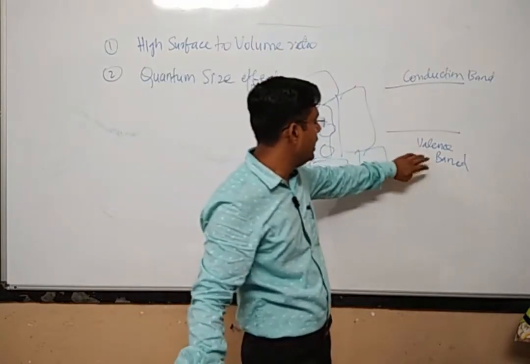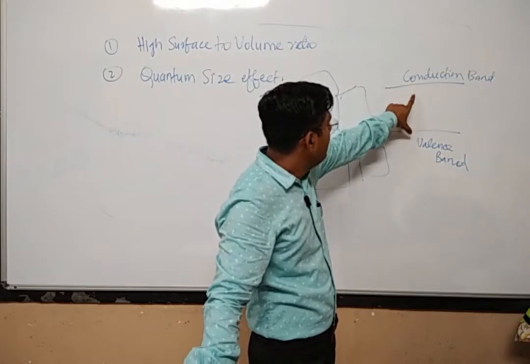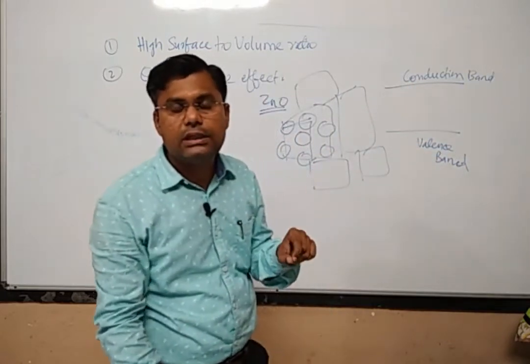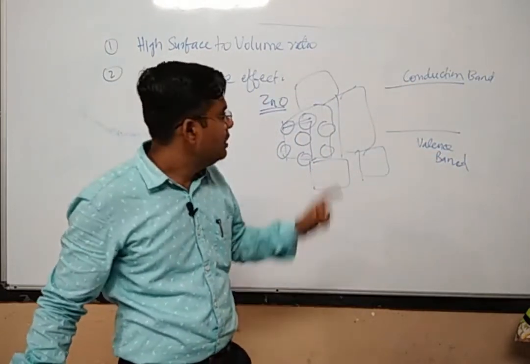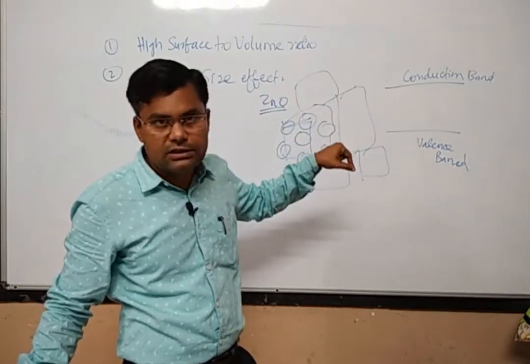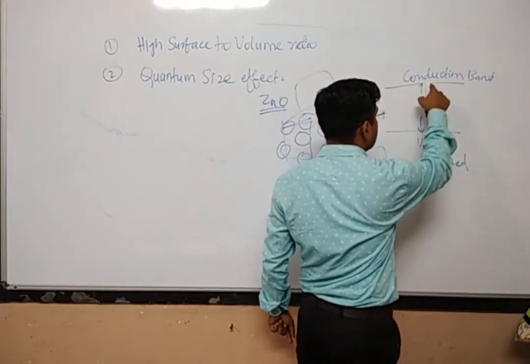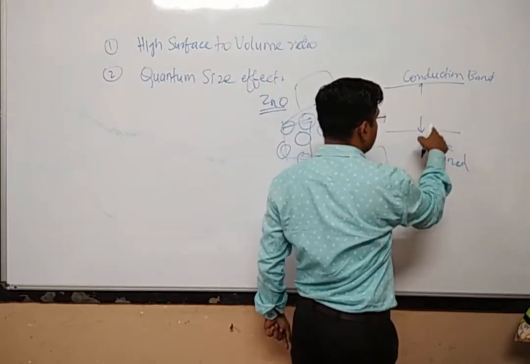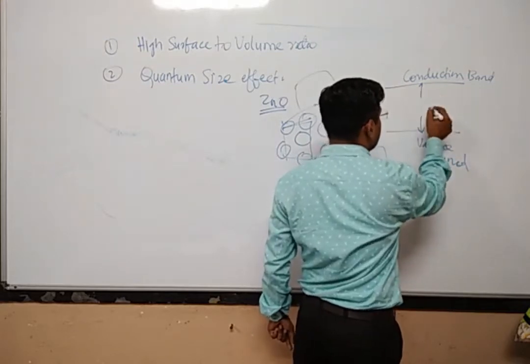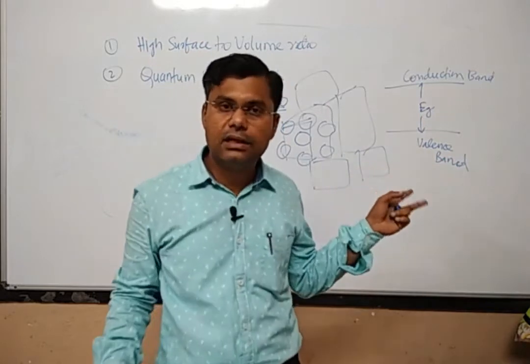Normally any material can have a valence band and a conduction band. If the gap between the valence band and the conduction band is 0, then that material is called a metal. The difference between the lowest energy of the conduction band and the highest energy of the valence band is called the band gap. So for a metal this band gap is nearly 0.